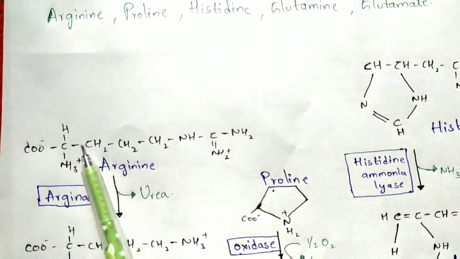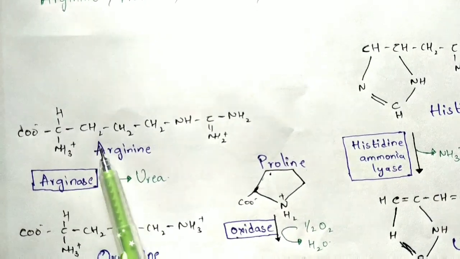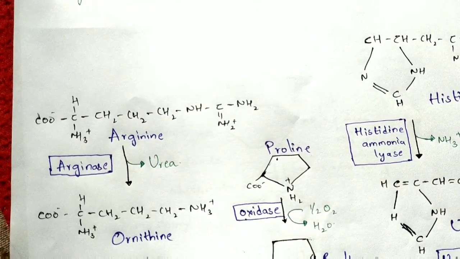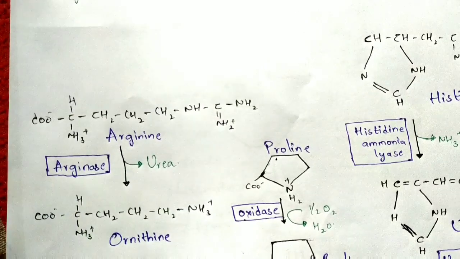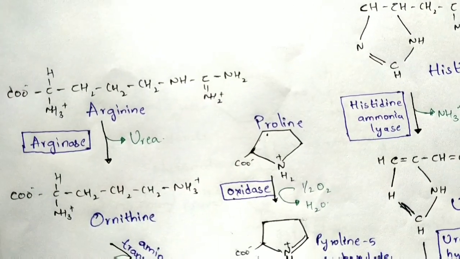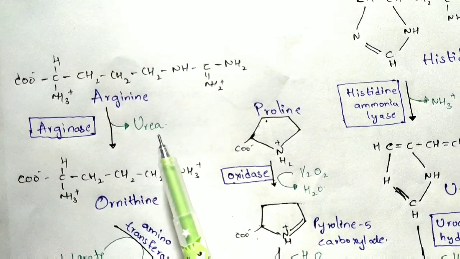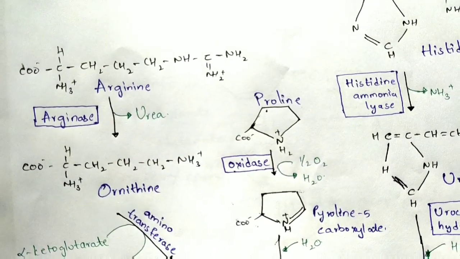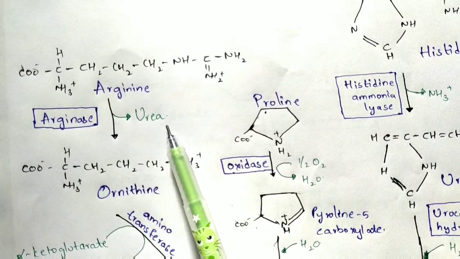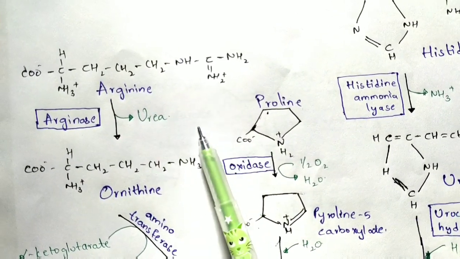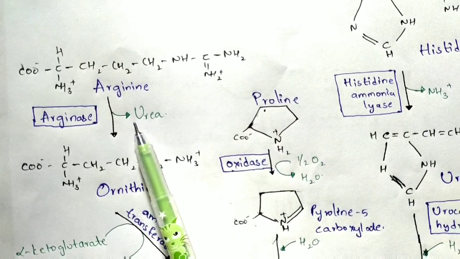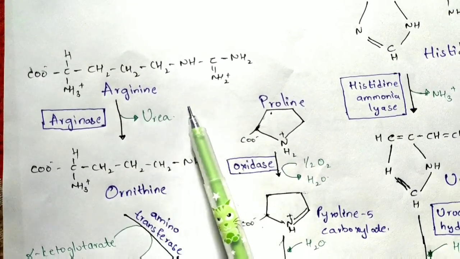So this is the structure of the arginine. Here this arginine plays a major role in the urea cycle, and I have explained the urea cycle in my previous videos, and the link will be given in the description box, students. Next, urea will be liberated when arginine is converted into ornithine, and during this conversion one water molecule will be utilized. With the help of that water molecule, the urea will be released.